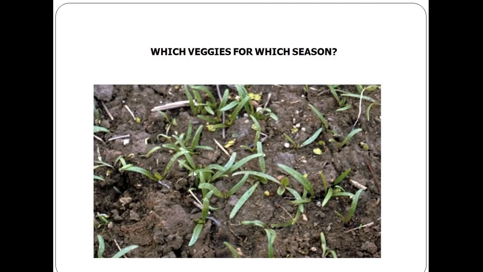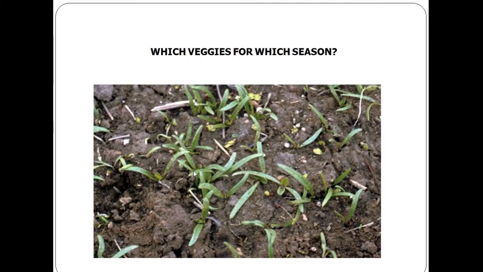Now let us see which vegetable is planted for which season. Planting in the proper season is the first step to a bountiful garden because a vegetable needs either warm or cool weather. Crops sort themselves into two distinct categories: cool season for spring and fall and warm season for summer. Most vegetables are either cool season or warm season crops. Cool season vegetables grow best during the cooler temperatures of spring or fall and can withstand some frost or freezing temperatures, particularly when the plants are young.